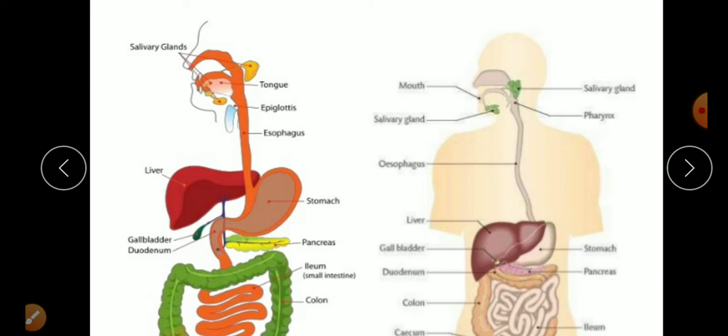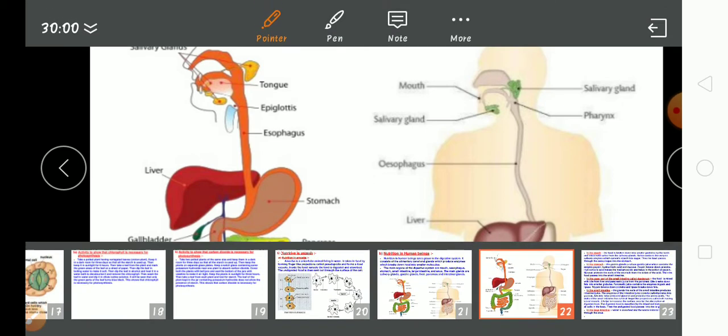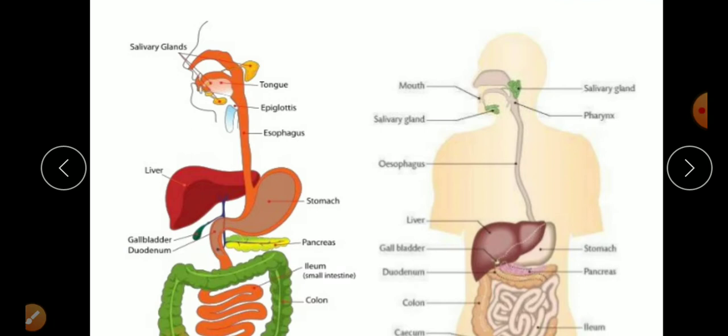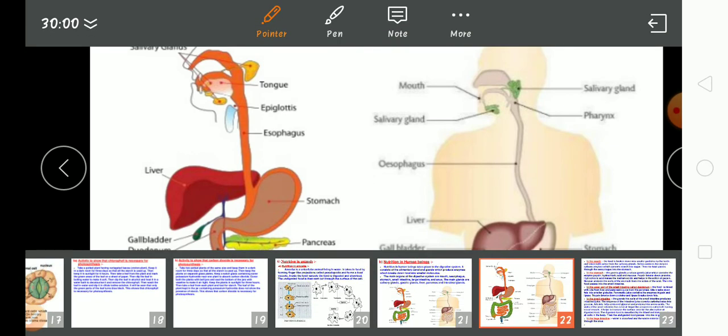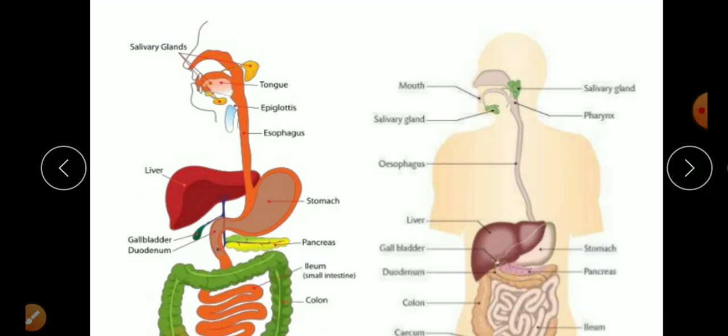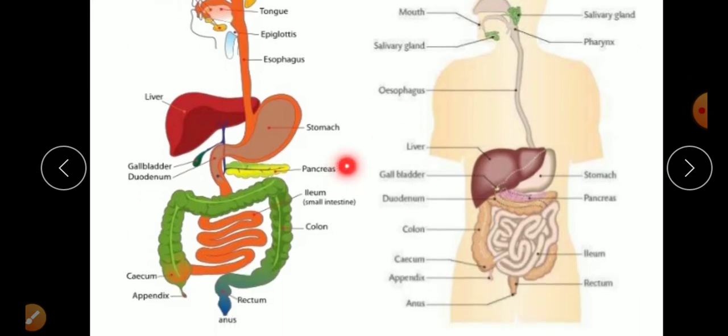It is a C-shaped structure. The stomach has certain kinds of enzymes, and juices are secreted by the stomach itself. Here is the liver, the largest gland of the body, but it takes part only indirectly in digestion. Here is the gallbladder, which is also a part of the liver. Now here is another gland, the pancreas. The pancreas secretes some juice which helps in digestion.